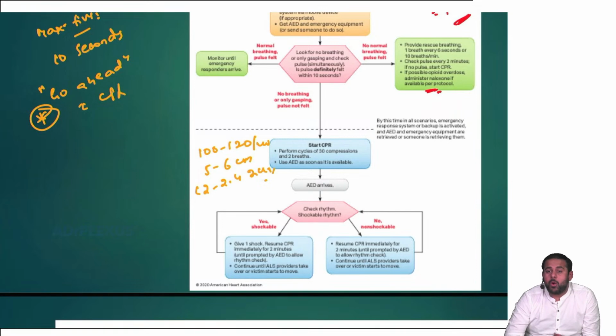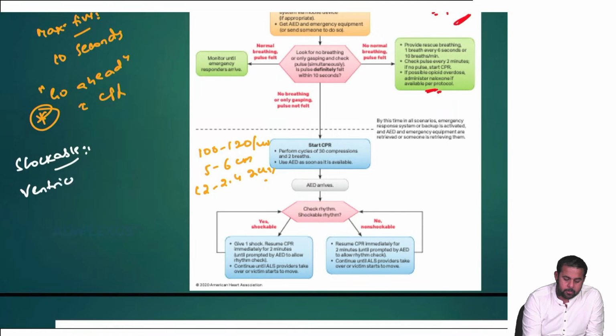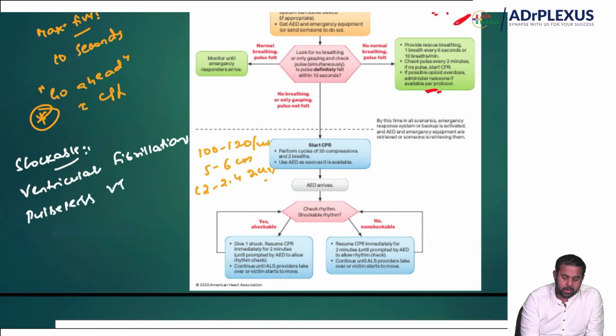What are the 2 shockable rhythms, or what are the 2 non-shockable rhythms? The shockable rhythms are ventricular fibrillation and pulseless VT. What are the non-shockable rhythms?